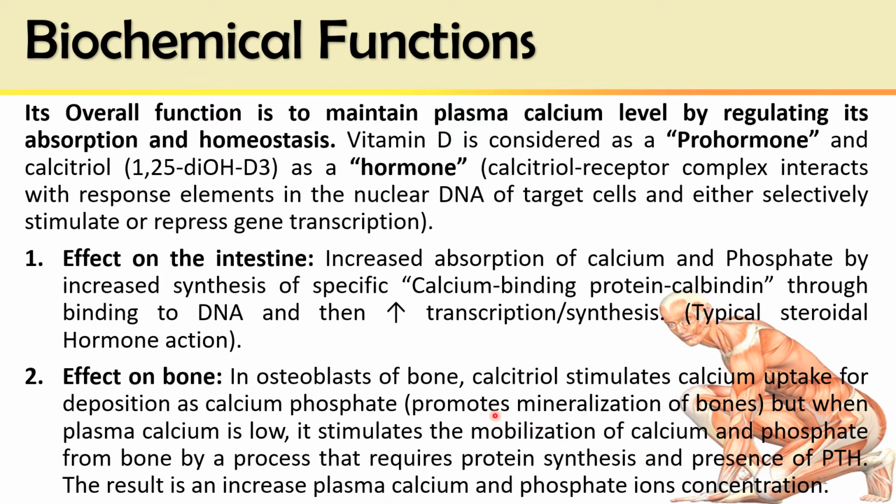So if hypocalcemia is there, this active form of vitamin D causes demineralization. At normal calcium level, it causes mineralization. But if hypocalcemia is there, it causes demineralization, which needs increased protein synthesis and the presence of parathyroid hormone. What is the net result? The result is an increased plasma calcium and phosphate ion concentration in our body.